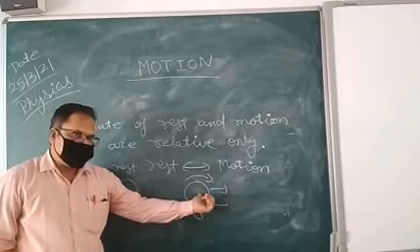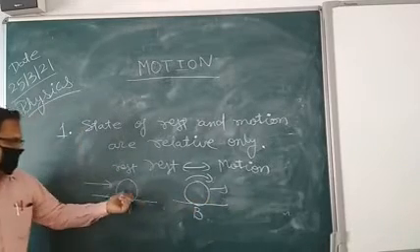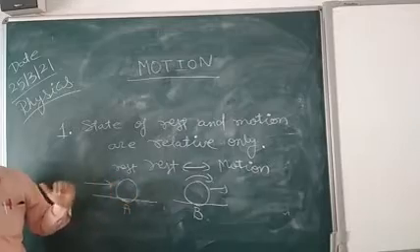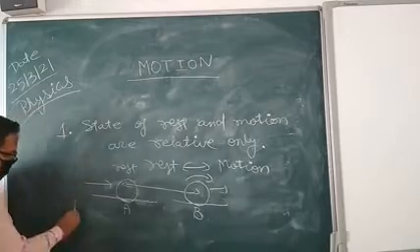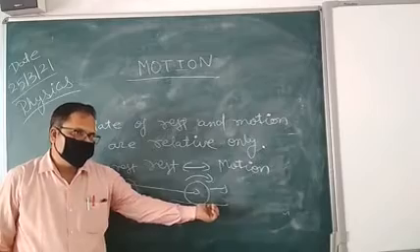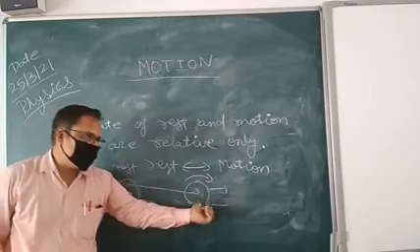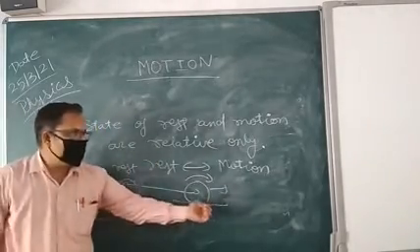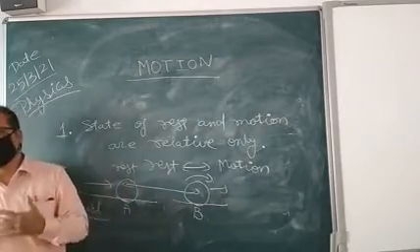So when we observe this, we will say that the body is in a state of motion. But when we observe here, we will say that the body is in a state of rest. But you can see that in both cases the ball is common between them. The ball is the same, but their situations are different. That means the object or body is same, but whenever we observe the positions of the object or body, it may be in rest or it may be in motion.